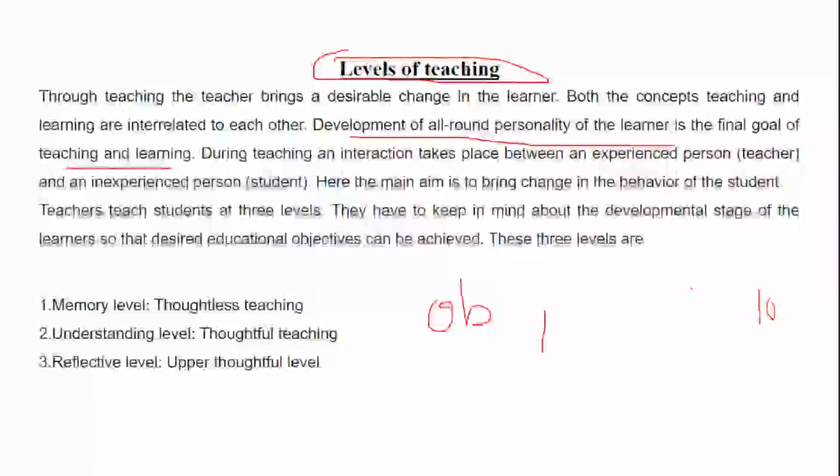Correct? Now when I say overall development, obviously for this overall development, it is very important that a child needs to have a proper maturity level. Okay, so when I say maturity level, it means that a child should know what is best, what is good, what is right for him. So in such a case, a child should be taught this at various levels. And that's the reason we come up with various levels.